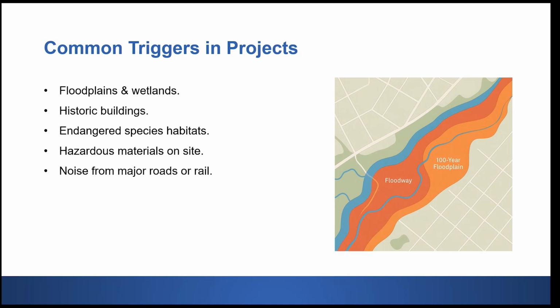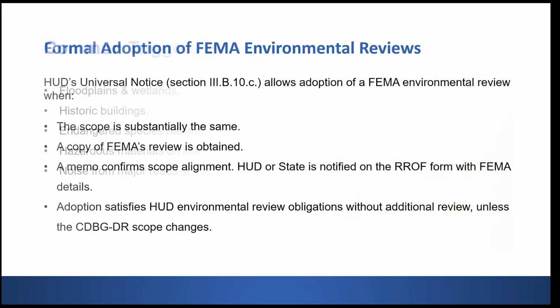Wetlands are another common trigger, as well as sites near endangered species habitats. And then, of course, historic properties. Each of these triggers doesn't necessarily mean your project won't move forward, but it does mean added time and steps. So it's best when these are identified early.